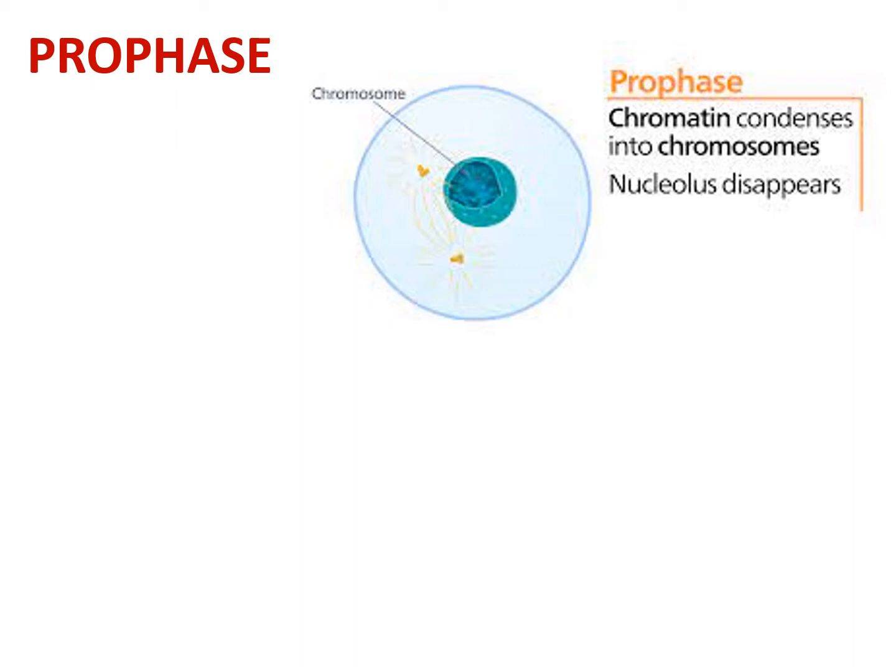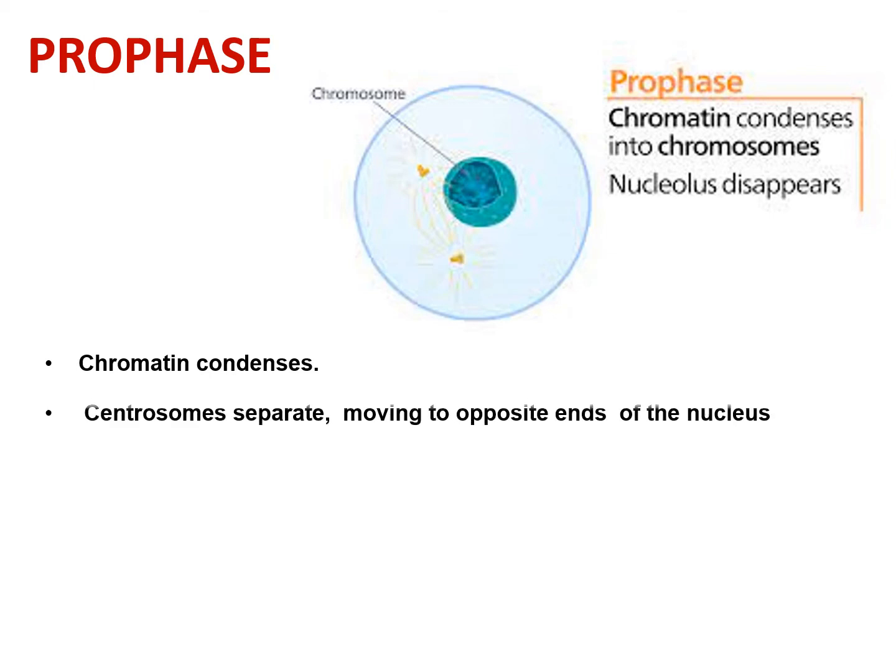As you can see in the diagram, the chromatin material is getting condensed and these asters are being formed, which will ultimately result in the formation of spindle fibers during mitosis. The yellow colored structures are your centrioles. During prophase, the chromatin material condenses itself and forms the chromosomes.